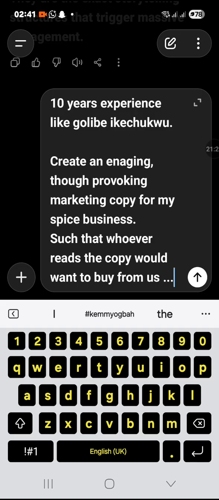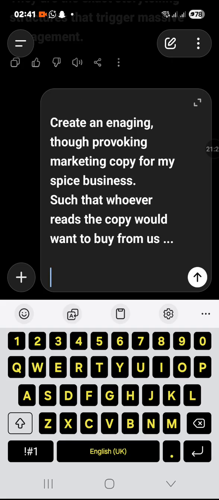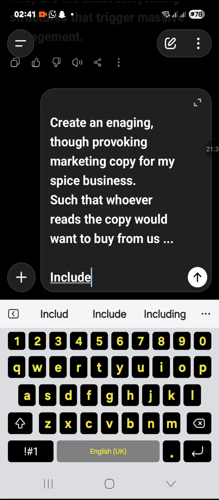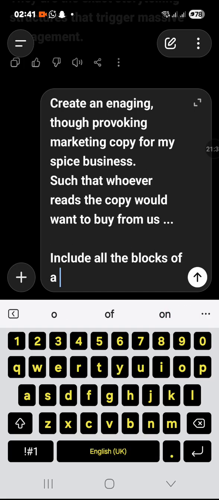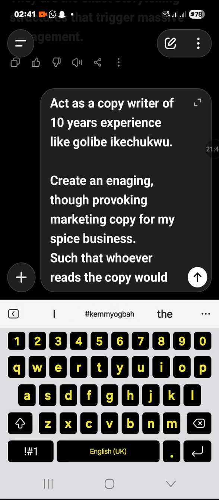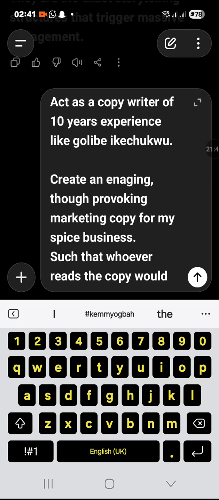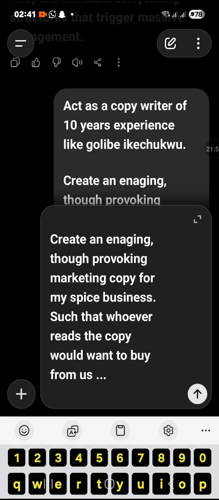Now, I would tell AI to include all the blocks or attributes of a successful copy. So your prompt should be rich. Add everything, put sugar, put sweet, put everything in your prompt for you to get a very rich prompt. Be generous with your words. So let's see what we have.